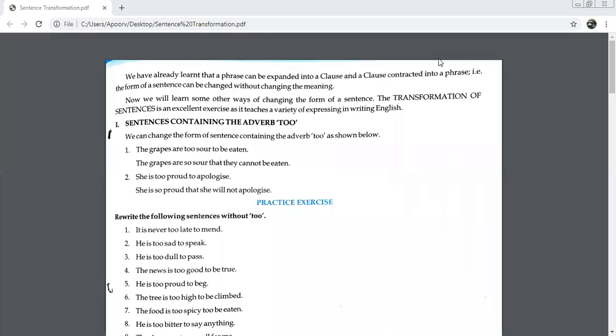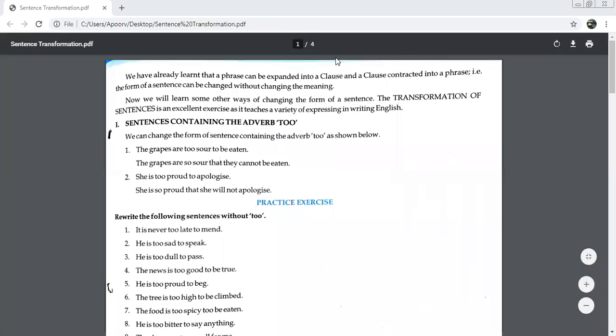It is never so late that it cannot be mended. Past tense, if we are doing, it cannot be mended. So what changes did we do? In place of too, we have used so that, and after that the part becomes negative.